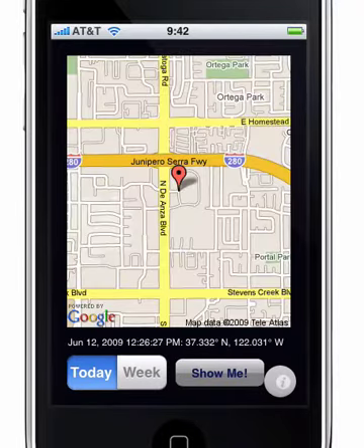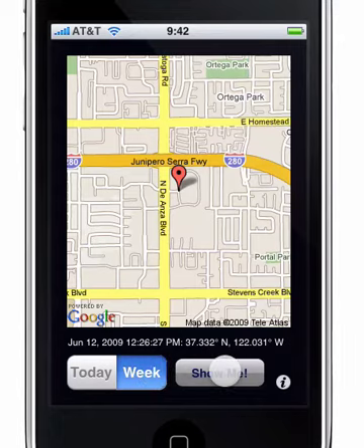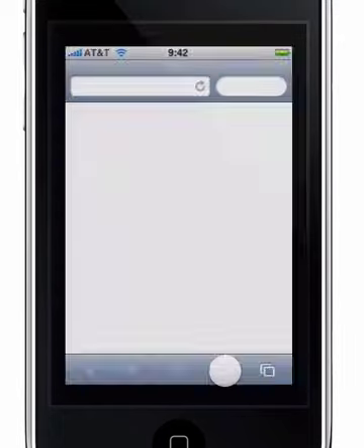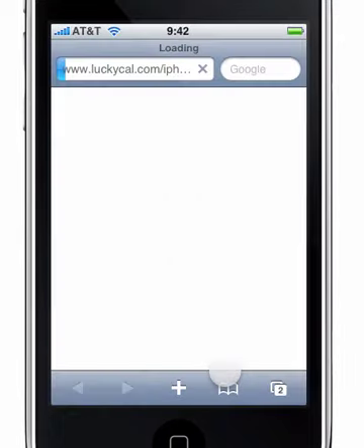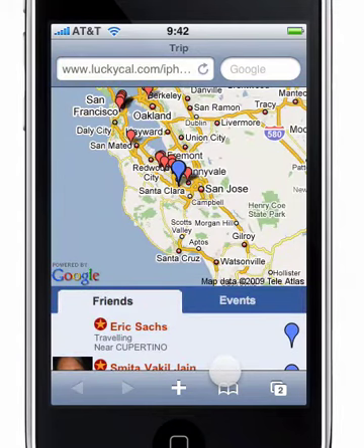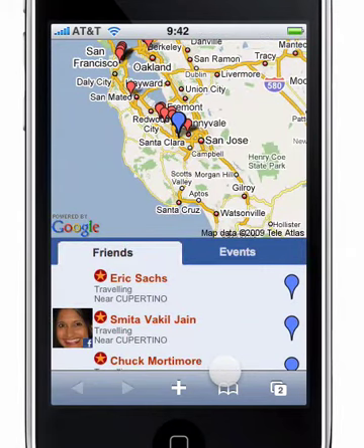At this point, LuckyCal has figured out where I am. It looks like I'm somewhere near Cupertino, and I can tell it how long I'm going to be here. Let's say I'll be here for a week, and I can ask it to show me what's nearby. Now what LuckyCal is doing is running to my Facebook account and figuring out friends that are near this location, as well as events. Let's start off by looking at friends.